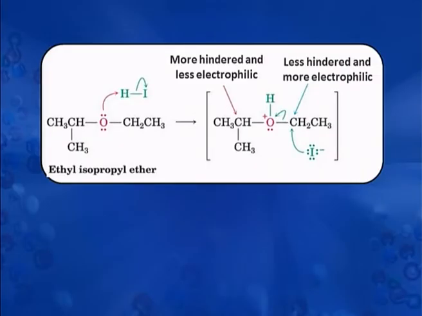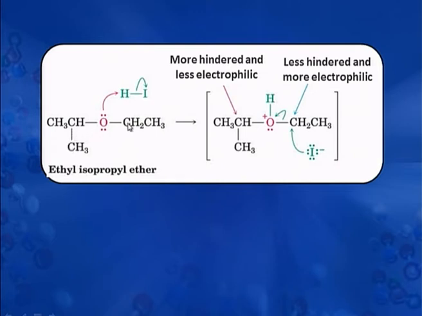When halogen acid is reacted with an unsymmetrical ether, it has been seen that the alkyl group which is smaller in size gets attached to the halogen. This we can discuss with the help of this example. Here we have an ether, one side of which is attached to an ethyl group and the other side to the isopropyl group.